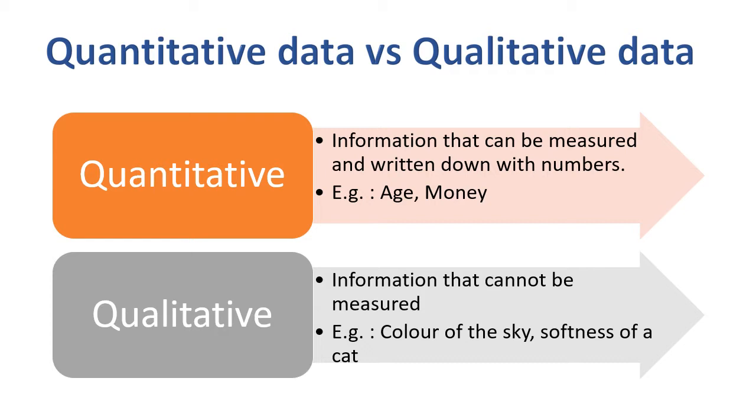As for qualitative, it is something that cannot be measured. For example, the color of the sky. You cannot measure that. We can only describe it in color form. Let's say the sky is blue. And another example is the softness of a cat. So this is something that we cannot measure by number. And this is what we call qualitative.